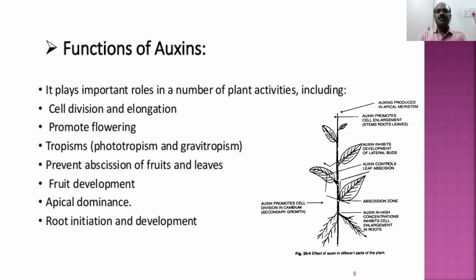Auxins are also responsible for promotion of flowering. To continue every plant life cycle, it has to produce more flowers. When it produces more flowers, it produces more seeds. When it produces more seeds, it will have more offspring. So if a plant is not producing flowers, if you spray auxins, it will produce flowers. For example, if you are growing hybrid paddy, that is male and female hybrids, they will spray auxins, which will increase the flowers.